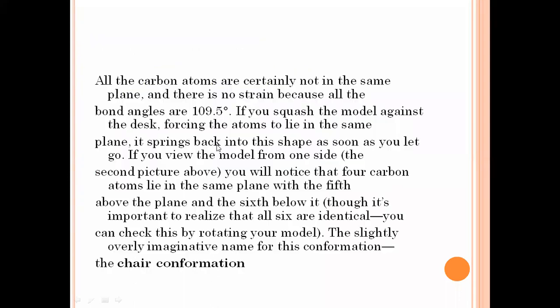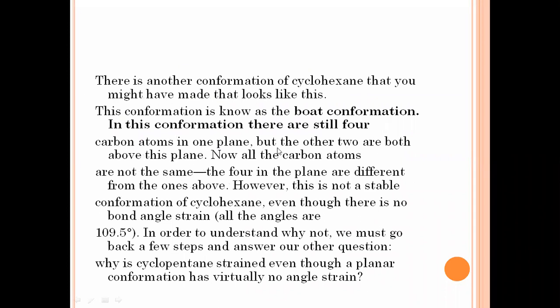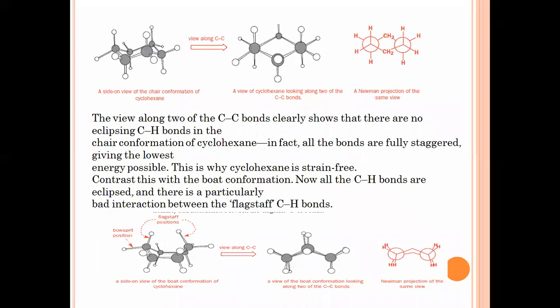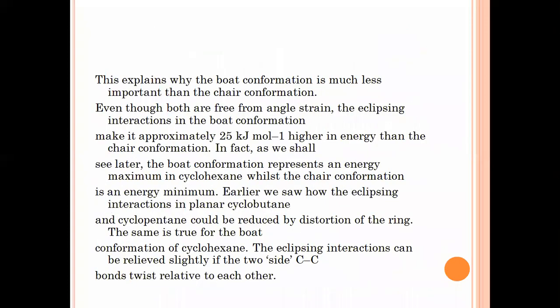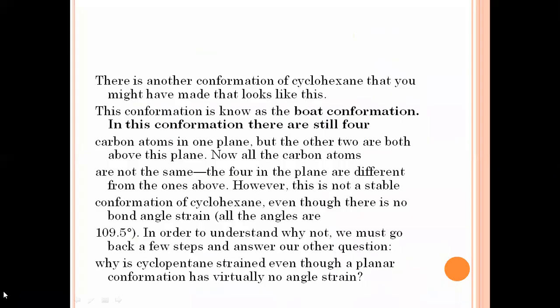And the other 2 carbon atoms are both above this plane. Now all the carbon atoms are not the same. The 4 in the plane are different from the ones above. However, this is not a stable conformation of the cyclohexane, even though all the angles are 109.5. So these are the conformations of the cyclohexane molecule.